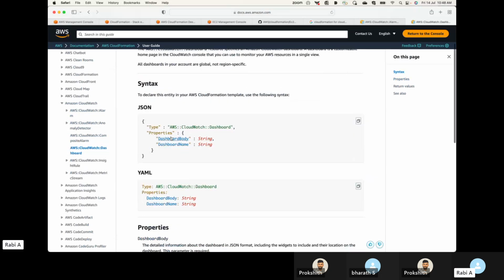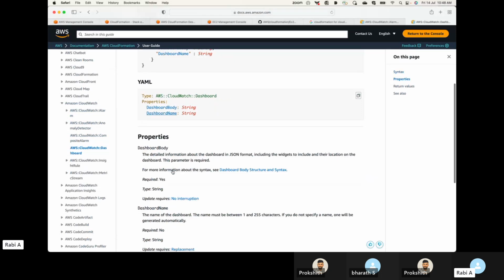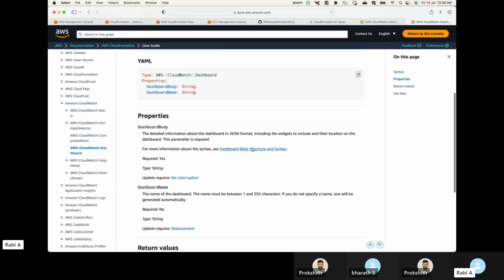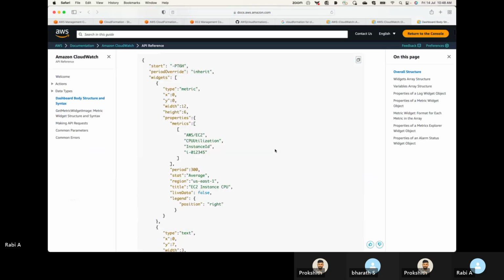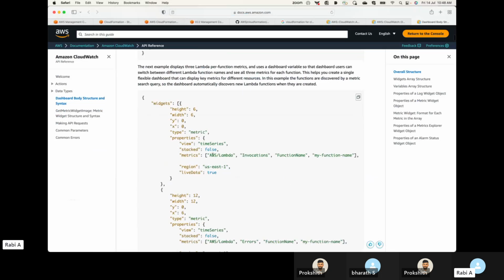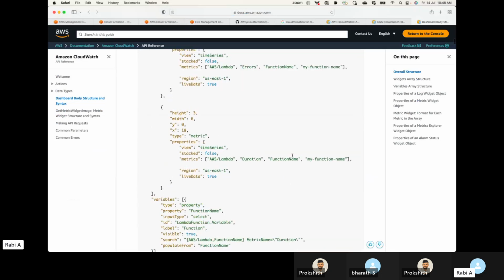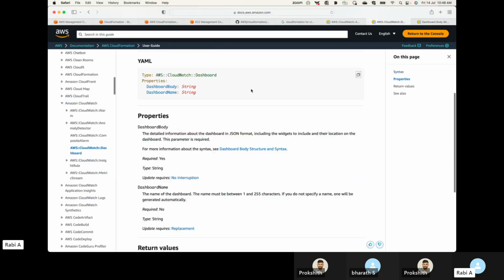That's the syntax. You can see dashboard body, dashboard name. That's the JSON, that's the YAML. For more information on the syntax, you can have a look at this. What all do you want to monitor? You can see start, average, in which region, then live data, type of data, width, height, time series. Everything you can define in CloudFormation, and when you execute that, CloudFormation will create that dashboard for you.